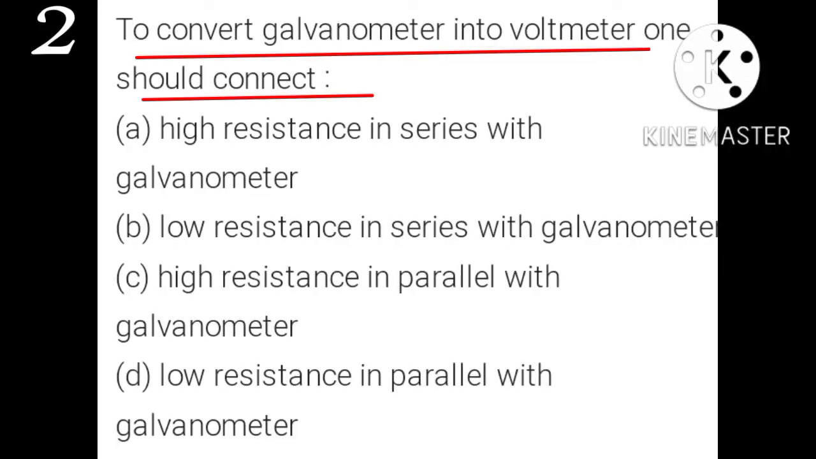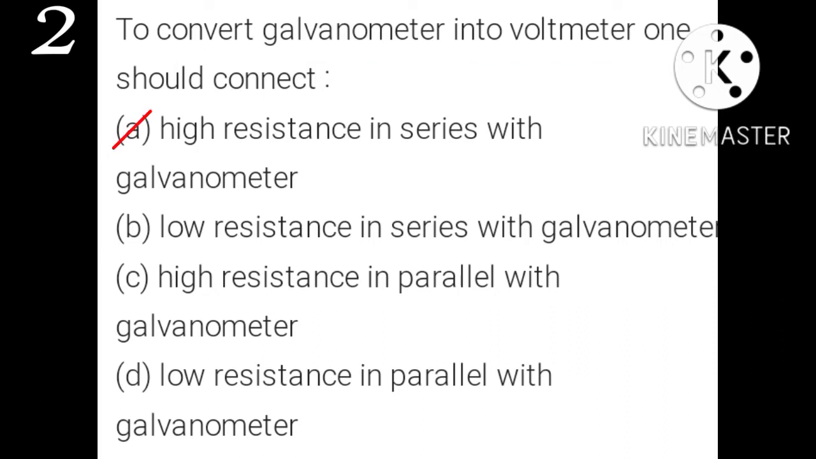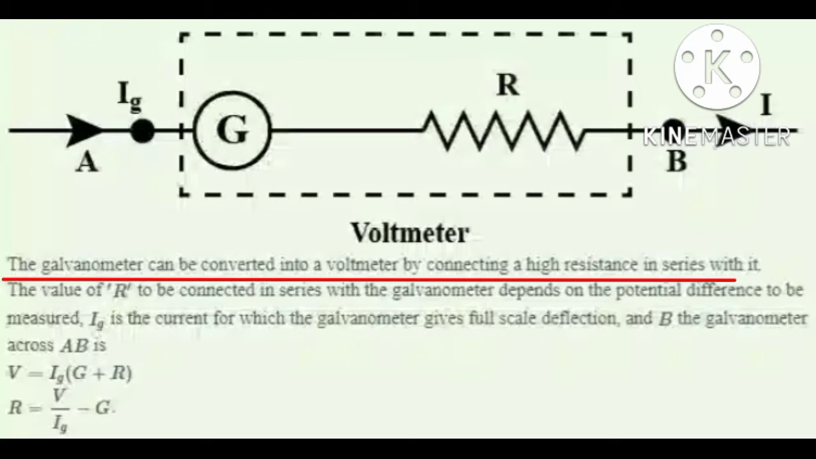Question number 2. To convert galvanometer into voltmeter, one should connect: A option high resistance in series with galvanometer, B option low resistance in series with galvanometer, C option high resistance in parallel with galvanometer, D option low resistance in parallel with the galvanometer. We know that if we connect high resistance in series with the galvanometer, then the galvanometer is converted into voltmeter.